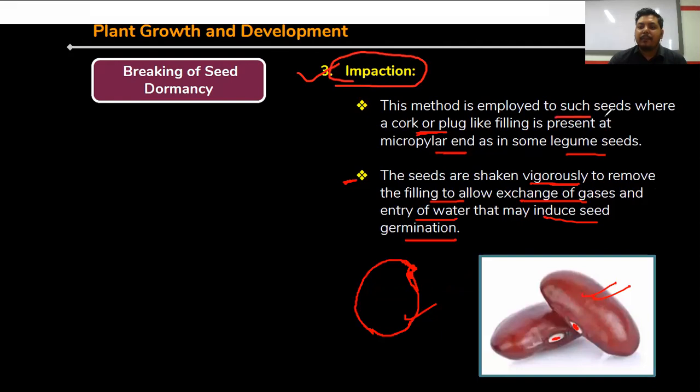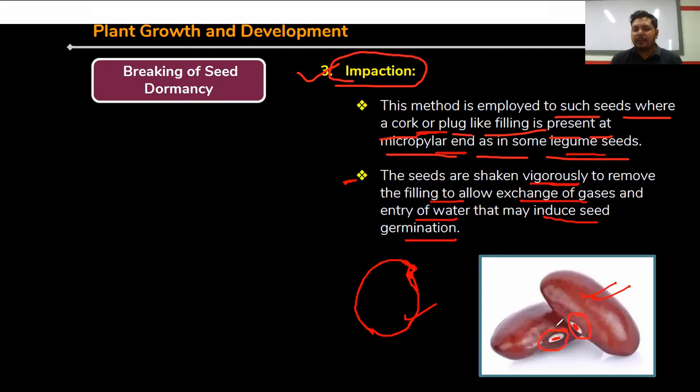Impaction. This method is employed for such seeds where a cord or plug-like filling is present at the micropylar end, as in some legume seeds. So in case of impaction, this process is mainly applied in legume seeds. Legume seed means bean. Right now, we are taking the bean. If you take one bean seed, you can see these things. Then you can see the micropylar end, or the mouth end, right? That is exposed outside of the seed wall, right?